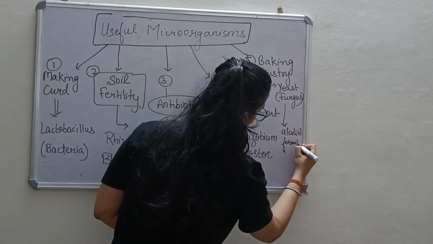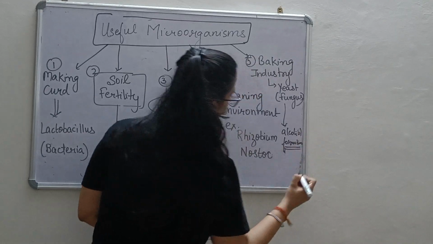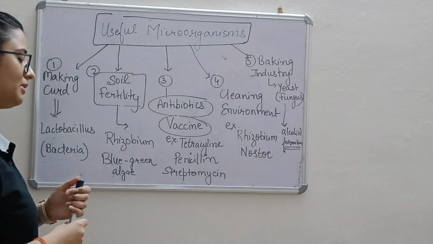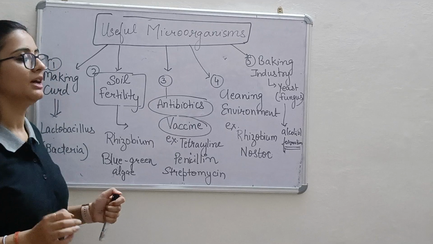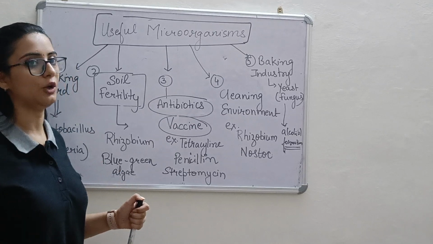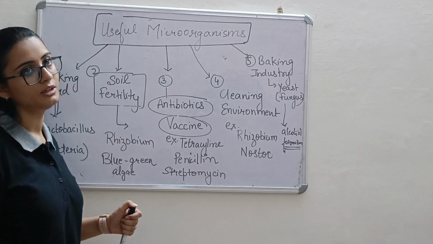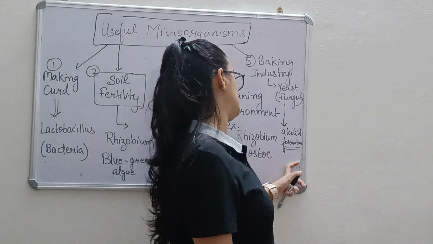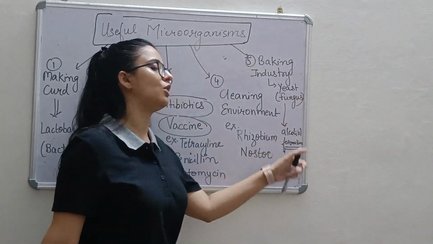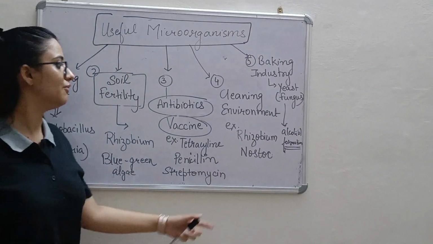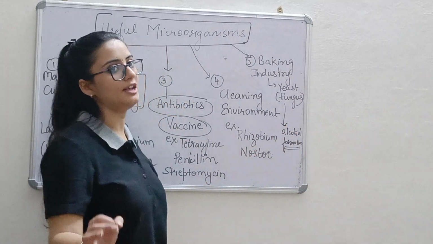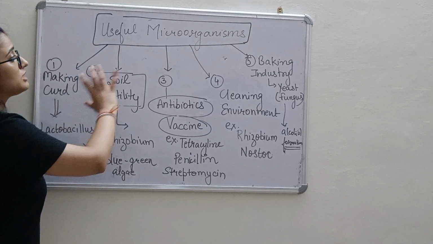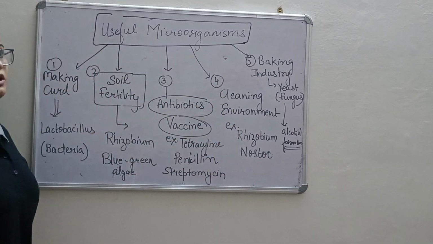The formation of alcohol starts with fermentation. Fermentation is the process in which sugar converts into alcohol. And who discovered it? Louis Pasteur discovered it. Alcohol formation is possible by a fungus called yeast. Yeast is a fungus which helps in alcohol formation as well as in the making of bread. So these are a few useful microorganisms.